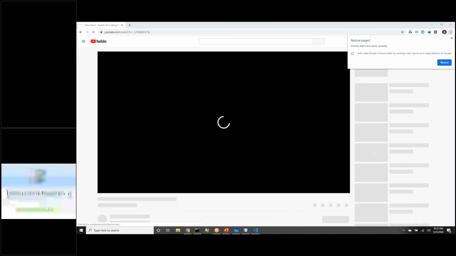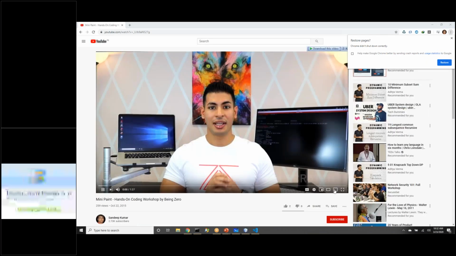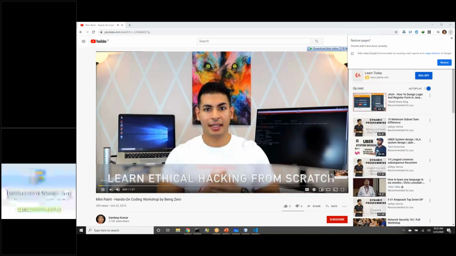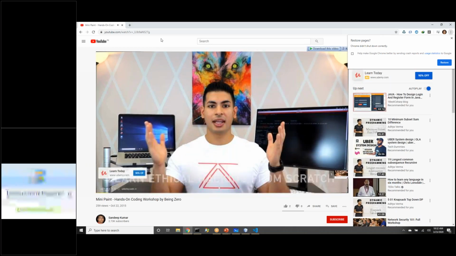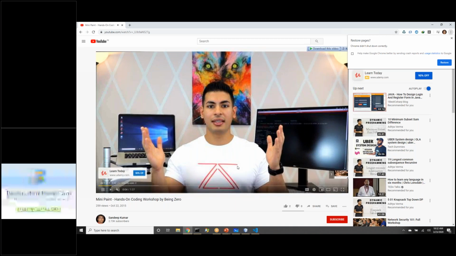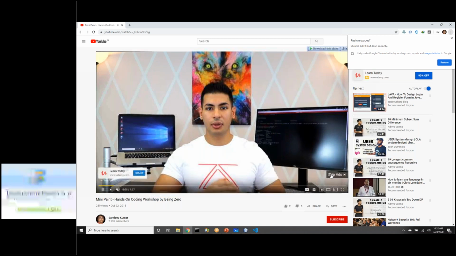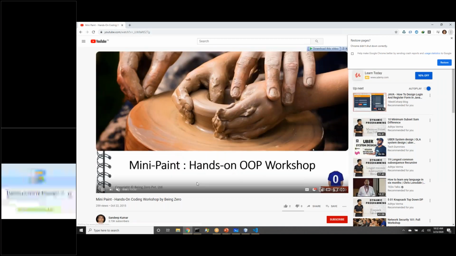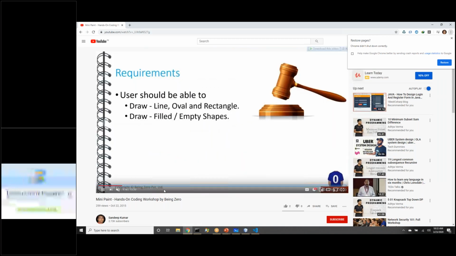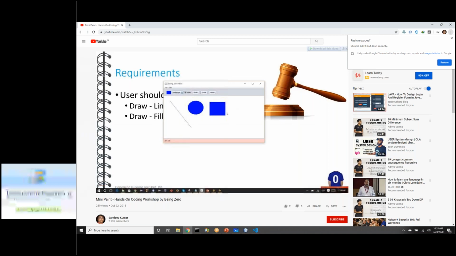Yeah, so this is the application that I'm talking about, and I'll just show you what it is that we are building. So this is what that application will look like. I'm directly jumping to the action part. If you see, this is what the requirements look like. The user should be able to draw line, oval, rectangle. I'm spelling out requirements here. A user can draw these three shapes.